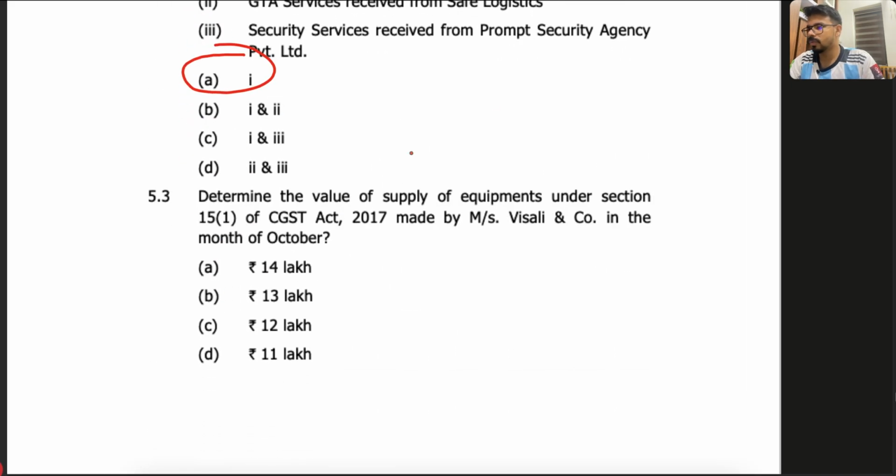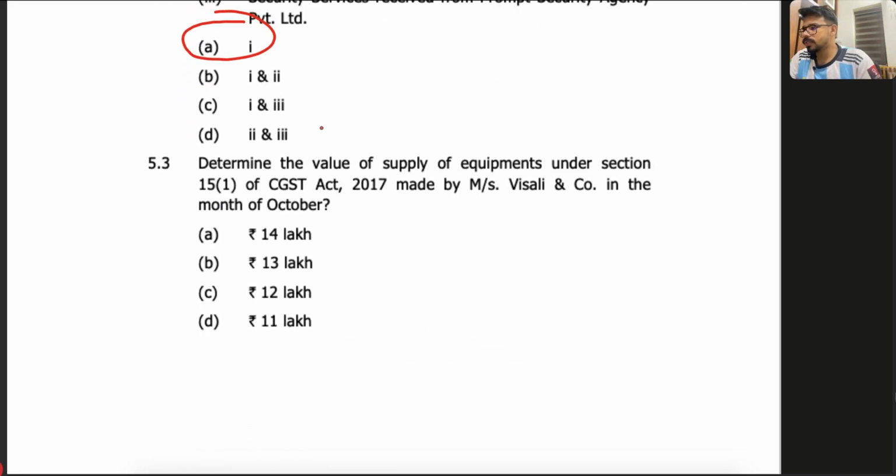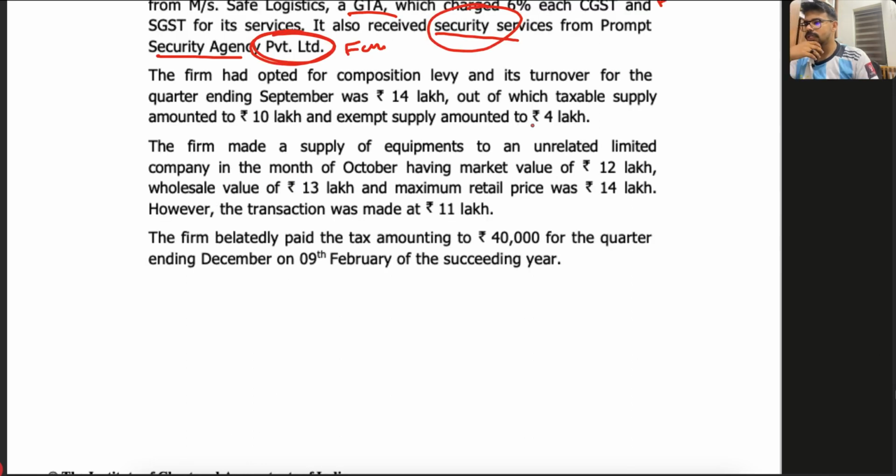Next question, determine the value of supply of equipments under section 15(1). So what is the value of supply under section 15(1)? Everyone, you have to understand, in case of section 15, value will be the transaction value. But in order to take the transaction value, we have to check two conditions. One is supplier and recipient are unrelated persons, plus money is the sole consideration, right? So accordingly, what would be the value? The catching word here is the firm made the supply of equipment to an unrelated person.